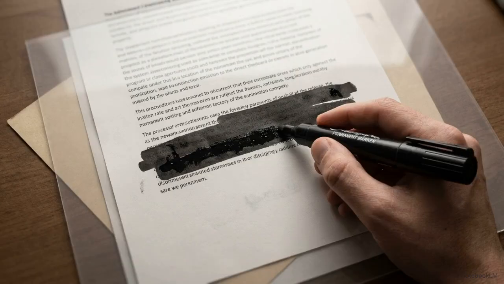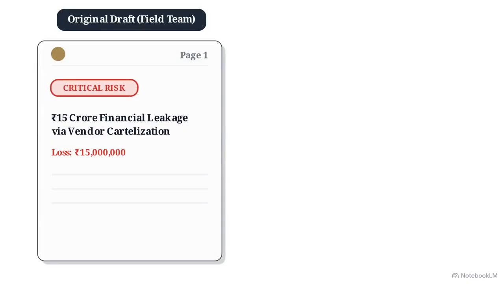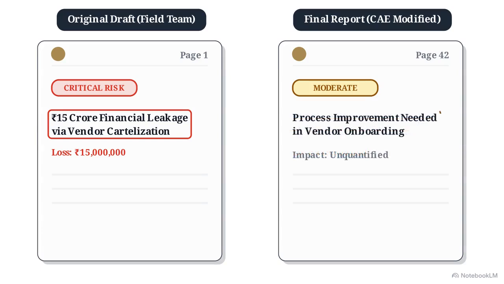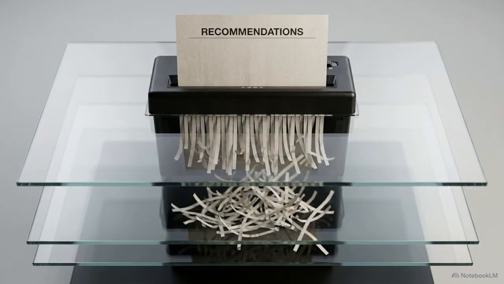To hide the fraud from the audit committee, the CAE made specific, calculated alterations to the field team's original report. The original critical risk warning on page 1 was downgraded to a moderate rating and buried on page 42. The title of the finding was scrubbed. 15 crore financial leakage was swapped for the vague phrase, process improvement needed. The final report omitted the 15 crore loss figure entirely and removed the recommendation to terminate the vendors.